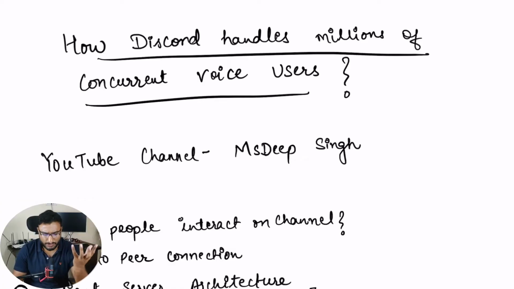Hello everyone, this is Singh and today we are focusing our discussion on how Discord handles millions of concurrent voice users. So if we talk about Discord, we already created two videos specific to system design, like how it stores billions of messages, then how it indexes those billions of messages. Today we are focusing on when you create a channel, there could be some voice discussion going on, right? You can join the discussion and have the discussion with the channel members. So how these members can interact with each other, what the backend architecture looks like, how this system scales for those millions of customers, we are deep diving into that.